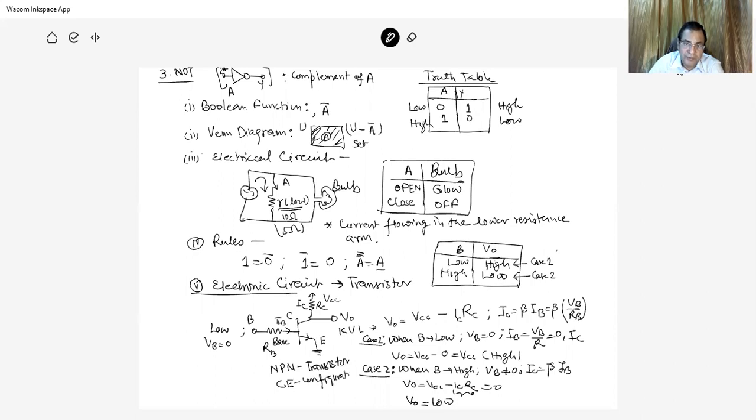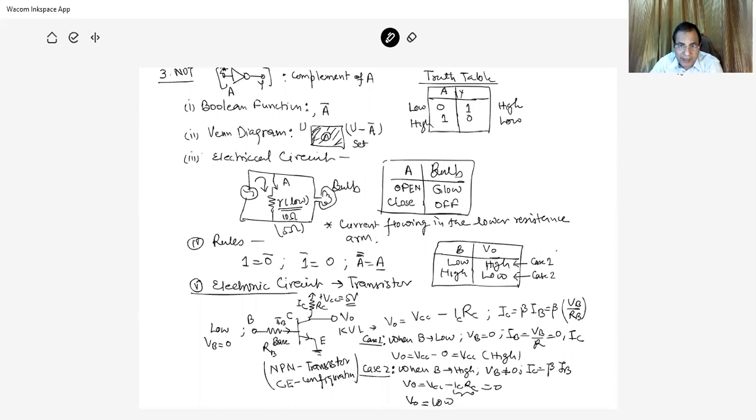Emitter is common between the output and input. Input is the base point. Here it is the base resistance RB, and here it is the output. This VCC is positive, approximately 5 volt. Here are the base resistance and base current IB, and collector current IC and RC.